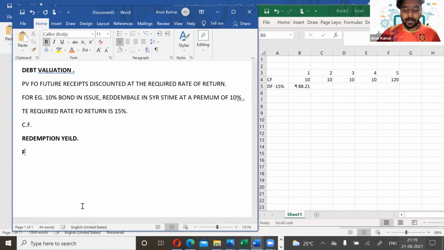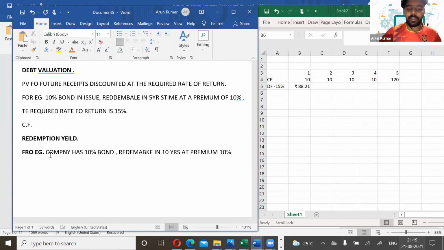So for example, we can take a question. Let's assume that the company has a 10% bond, which is redeemable in 10 years at a premium of 10%, and its current market value is 91.61. So assume that it's 95. Okay, current market value is 95.